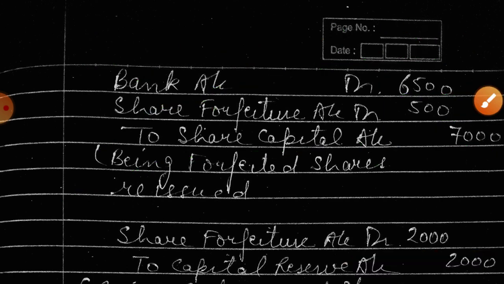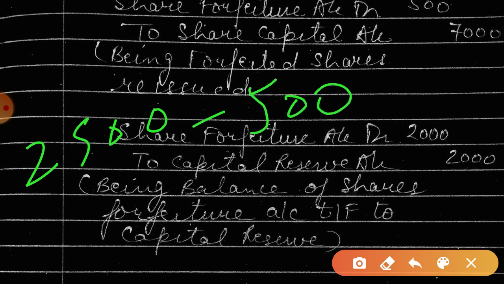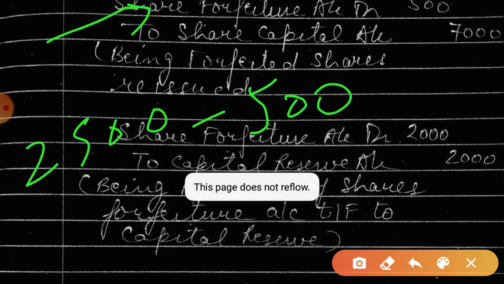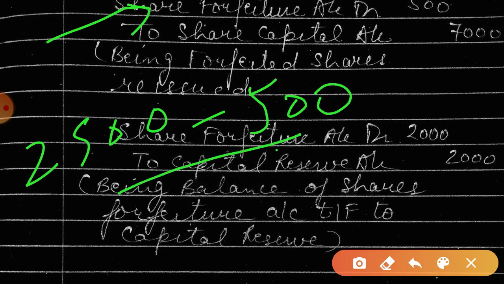Now we have already received 2,500 in share forfeiture from X, and we have used 500 as this rebate. So the remaining 2,000 is a gain. This is a capital gain, and that's why the amount is transferred to capital reserve.